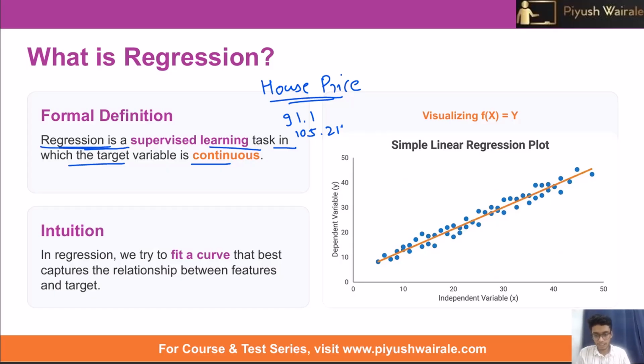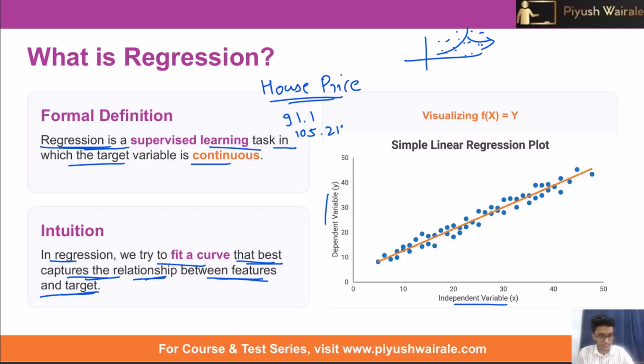Now the intuition here is, in regression we try to fit a curve that best captures the relationship between features and the target. So basically we will have this kind of data points, and then we will try to fit a curve, and with this curve we want to define the relationship between features and target. We will choose the curve that best captures the relationship. Like here we try to fit a line to the data points. We have this independent variable, we have this dependent variable, and then we try to fit the line here.